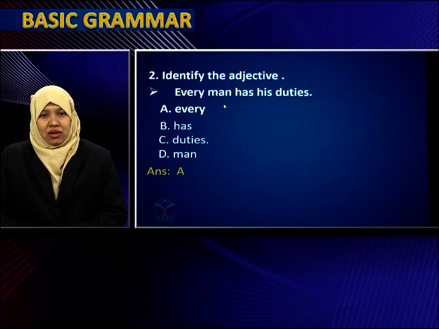Next question, identify the adjective in the given sentence: every man has his duties. In this sentence, what is an adjective? You have to identify the adjective. Options: every, has, duties, man. Now you know man is a common noun, has is an auxiliary verb, his is a pronoun, duties is an object. So you are left with this word, every. Every is an adjective here.